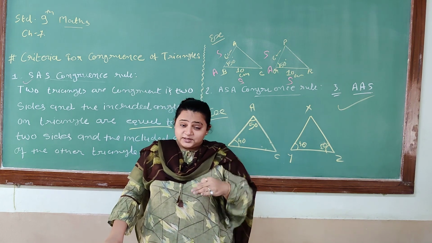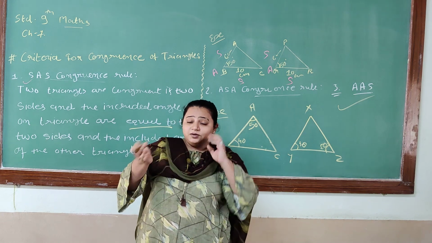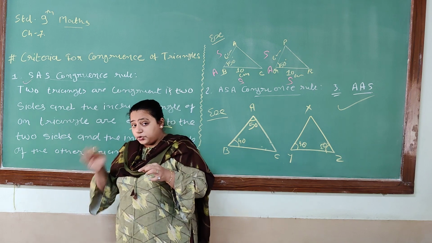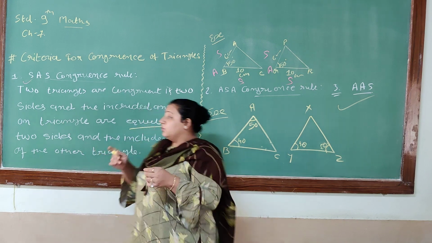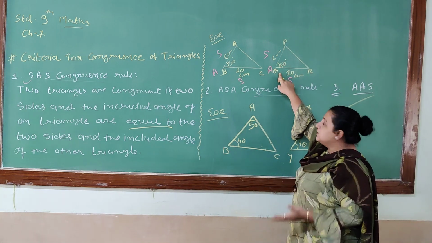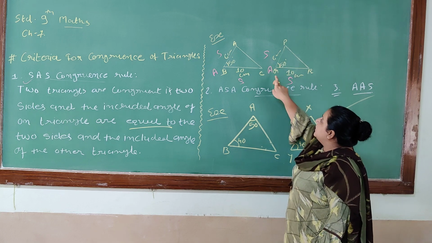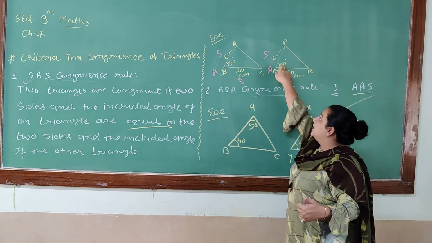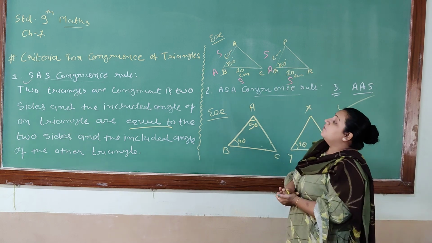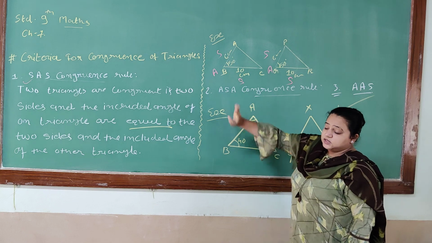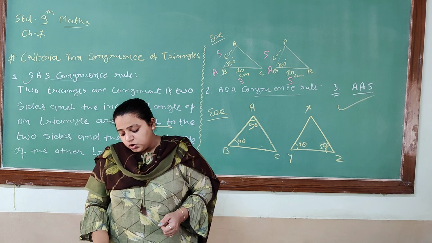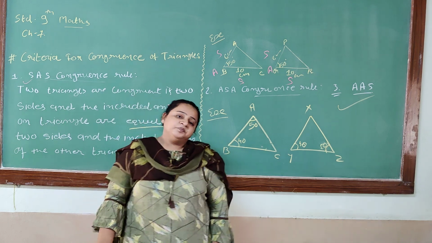Now you can see that they form two triangles, up and down. So one side is congruent, another side is congruent. We can see that this line and this line are congruent. That means the included angle will be congruent to the other triangle. So according to the first rule, that means SAS, angle COB and angle AOD are congruent.